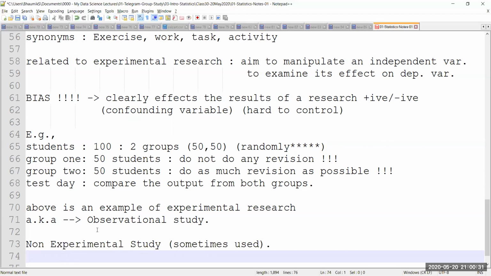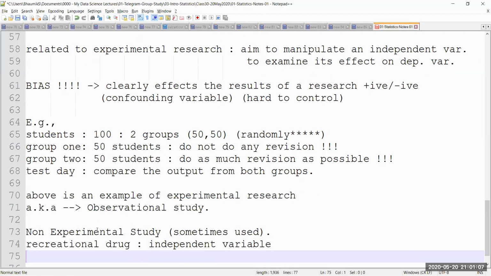Example given, it is okay. I would like to request group 1 students not to study. So I'm not putting any security guard. I'm not informing their parents. So I'm not really trying to enforce anything. Maybe a better example is, being a researcher, maybe I'm interested in looking at the effect of illegal recreational drugs, which we used to take when we were there in college. I've seen many of my friends doing that. In this case, I'm going to consider that drug as an independent variable. So that recreational drug is going to be my independent variable.